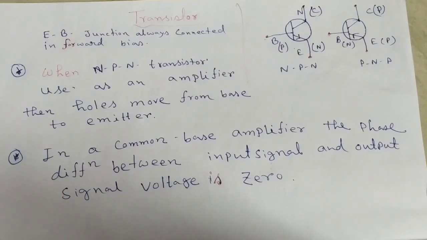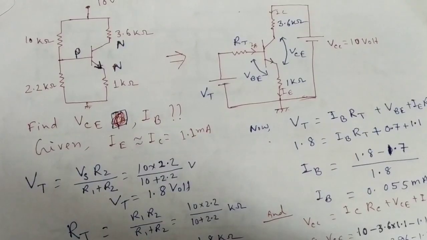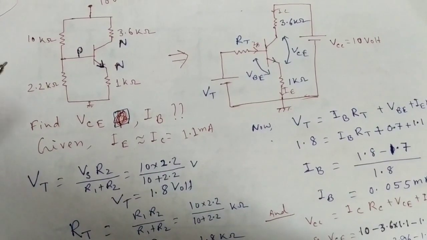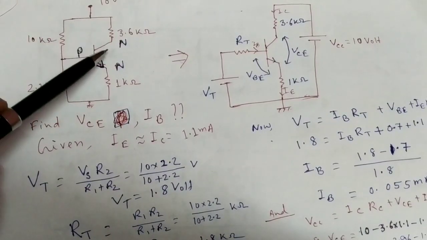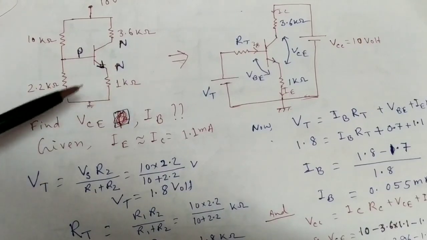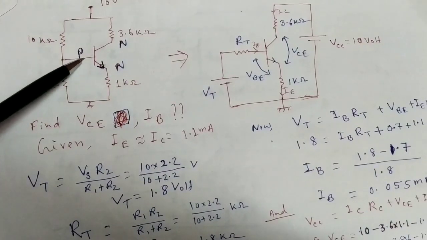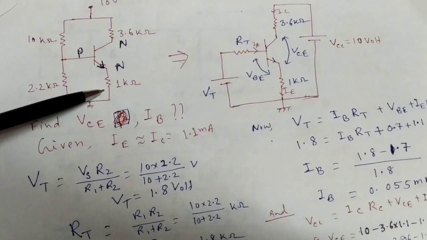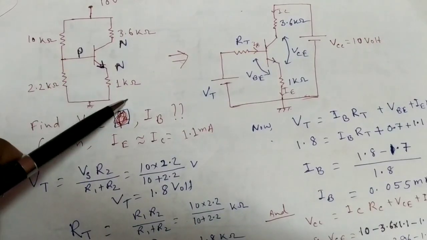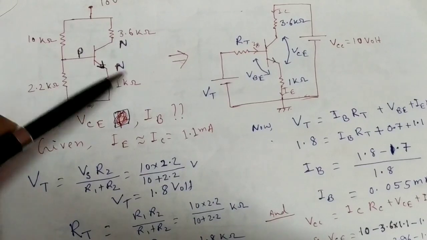Now we discuss some problems in transistor which you can get in entrance exam. Suppose one transistor question is given like that: in an NPN transistor, two resistances are connected in the base portion, one resistance 3.6 kilo ohm is connected in the collector portion, and one resistance 1 kilo ohm is connected with the emitter section.